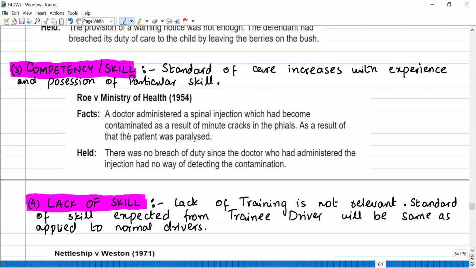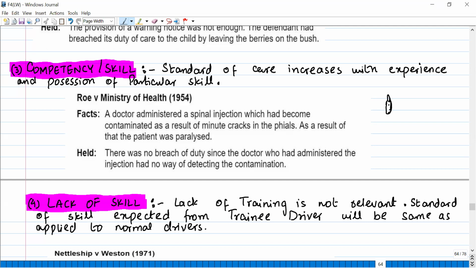Now there's a case here. A doctor administered a spinal injection which had become contaminated as a result of minute cracks in the vials. As a result of that, the patient was paralyzed. Now try to understand this case. Now the injection bottles are very, very small, right? Now in that injection bottle, there were minute cracks. Minute cracks means that they were not visible by the naked eye.